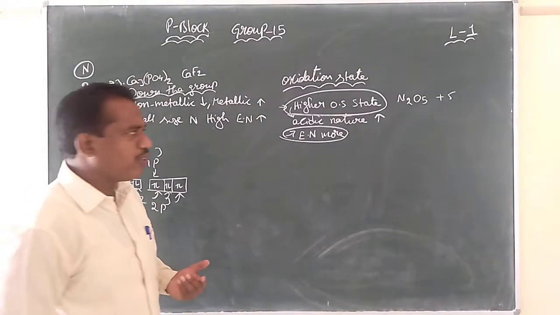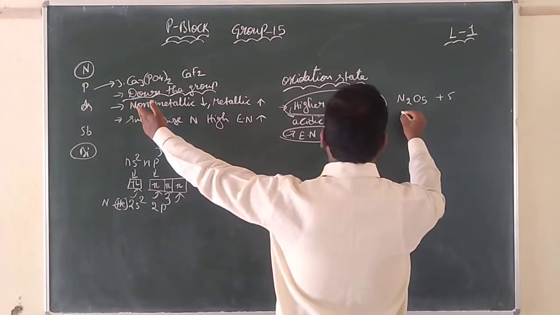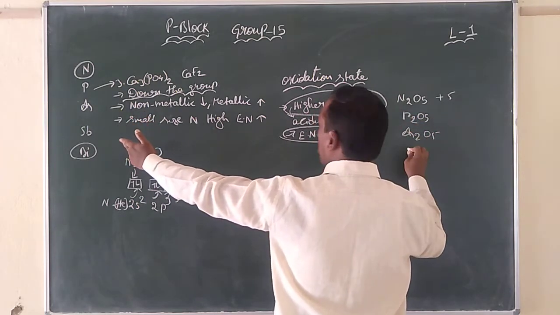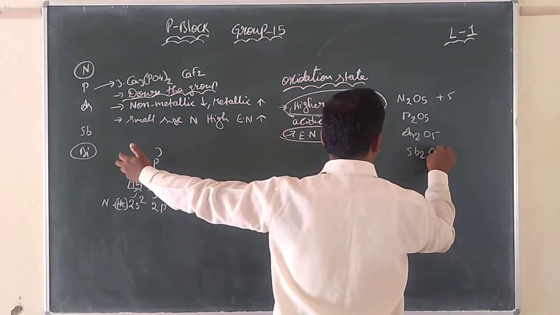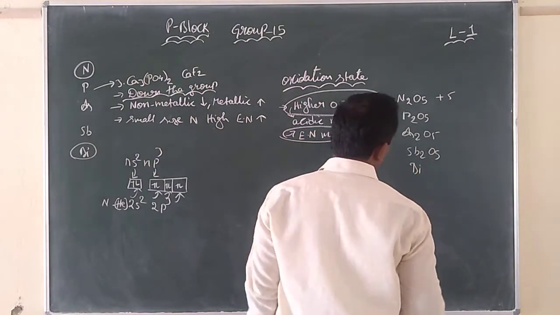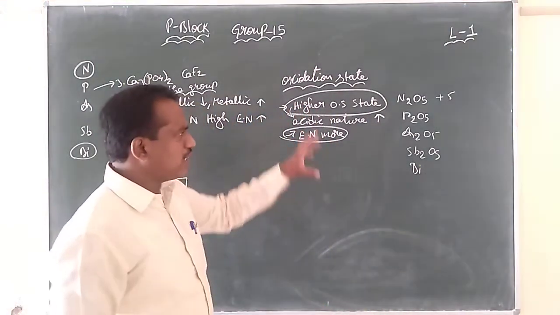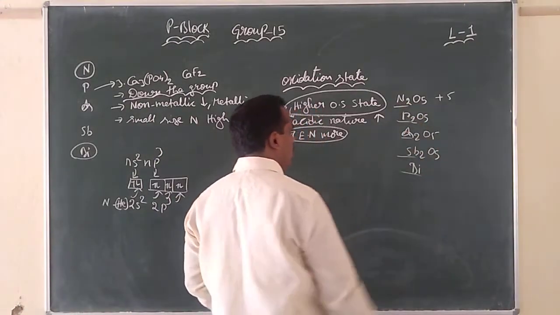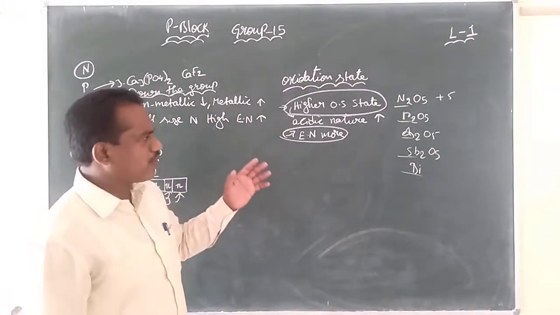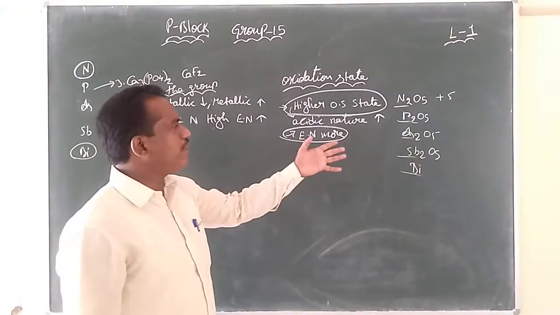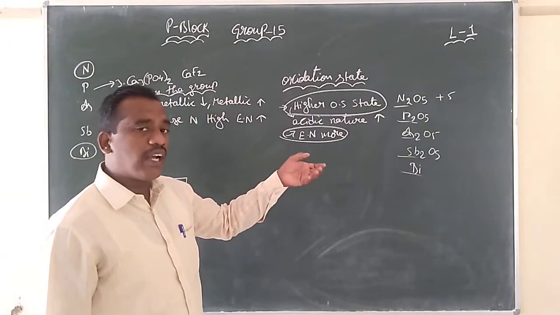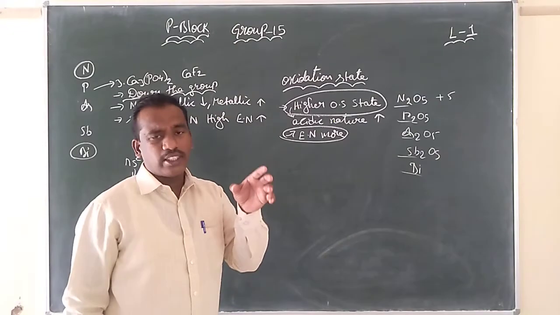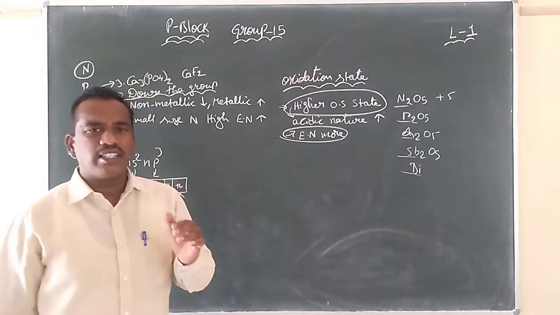At times they will compare the group elements: they will give the oxides of nitrogen, phosphorus, arsenic, antimony, and bismuth. Whatever oxides they give, don't forget to find the central element in the given set of oxides. When electronegativity is more, obviously it will have higher acidic nature. These properties you must go through in the textbook, children. Atomic radius and ionic radius I am not explaining.